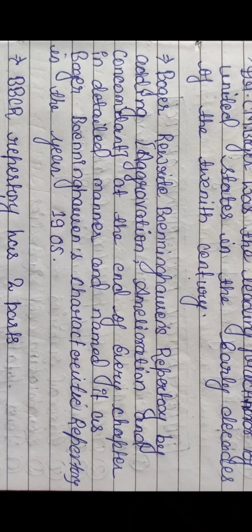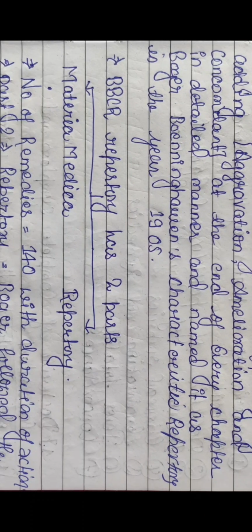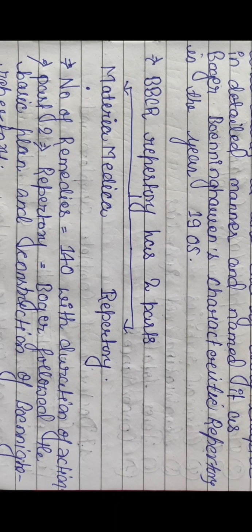As we all know, Boger gave very much value to the concomitant symptom. And next, at the end of every chapter he added what? Aggravation, amelioration and concomitant in a detailed manner, and named it Boger Boenninghausen's Characteristics and Repertory. So the first edition of BBCR was in 1905. BBCR has two parts, the Materia Medica part and the repertory part.